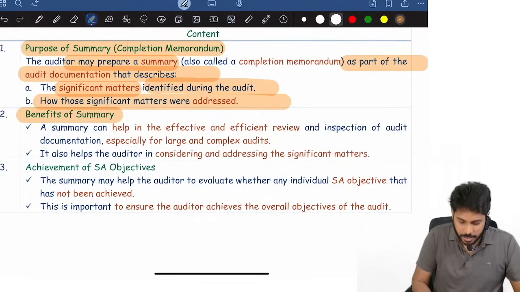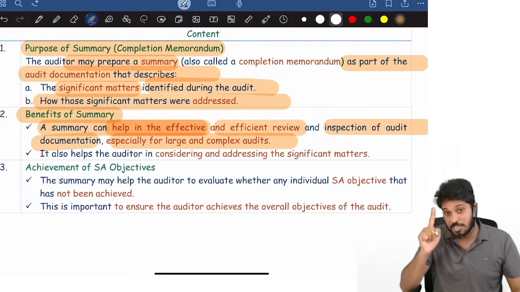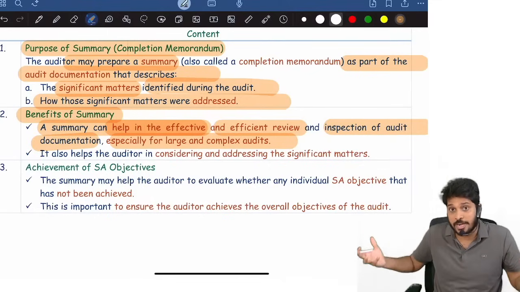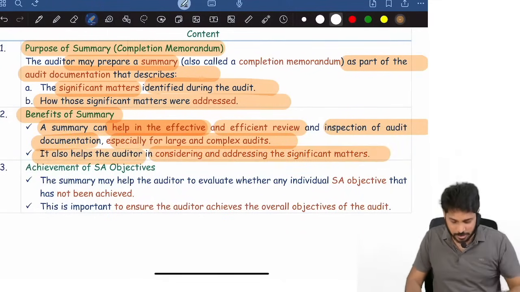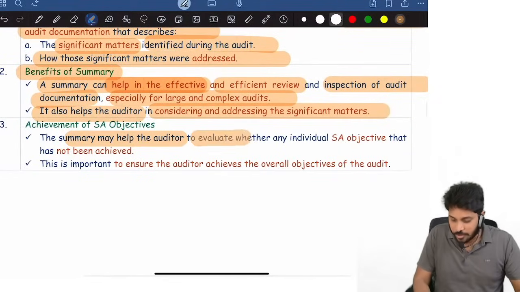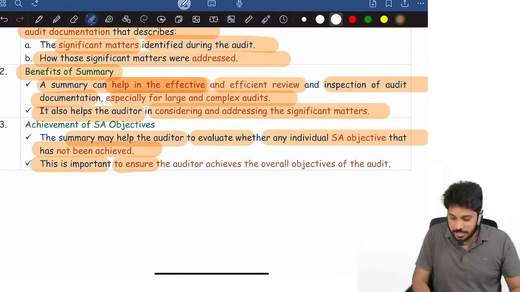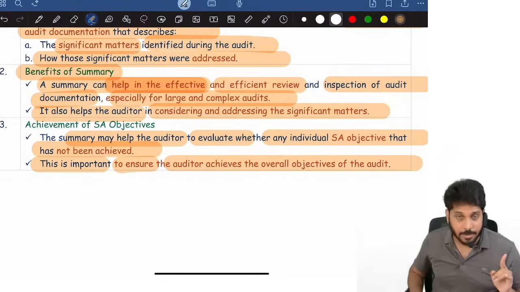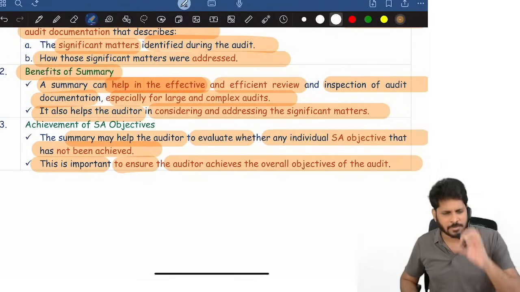Benefits of a summary. A summary can help in effective and efficient review and inspection of documentation, especially for large audits. If it is there, it can easily help us to review what all happened. It also helps the auditor in considering and addressing significant matters. The summary may help the auditor to evaluate whether any objective is not achieved. This is important to ensure the auditor achieves overall objectives of the audit. In the last exam, May 25, it was asked, but there is a chance that this can be asked once again, because the summary memorandum is very important.